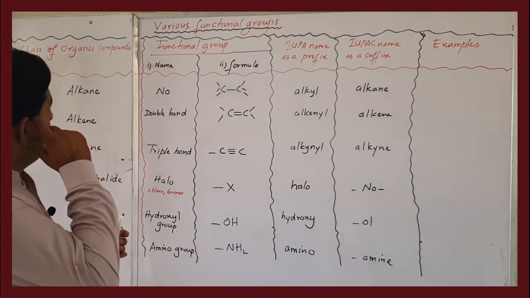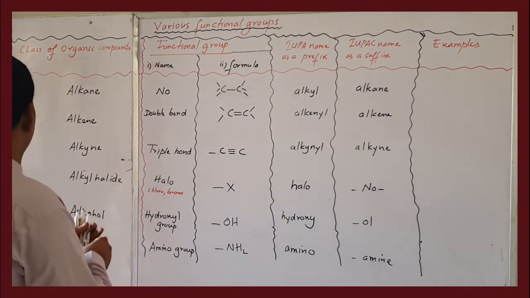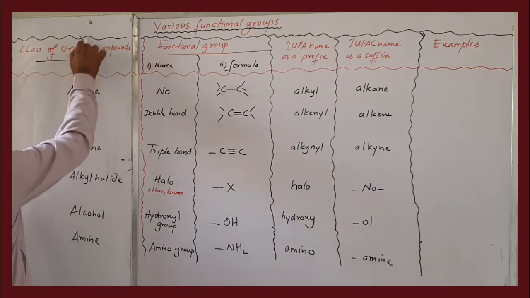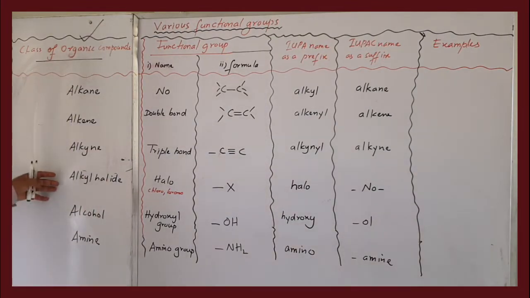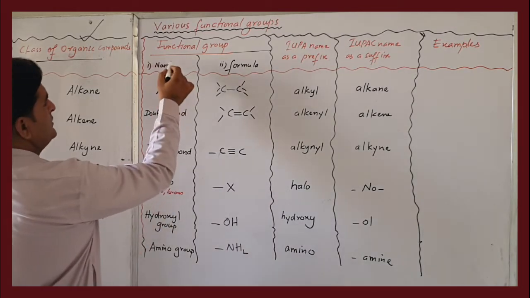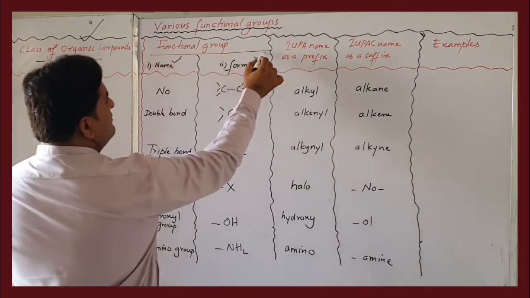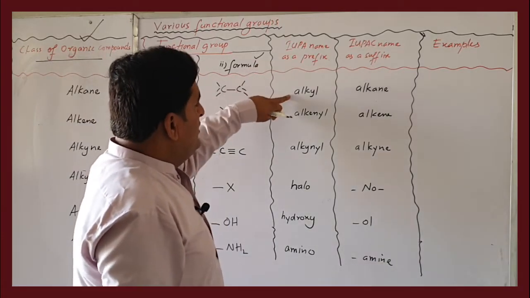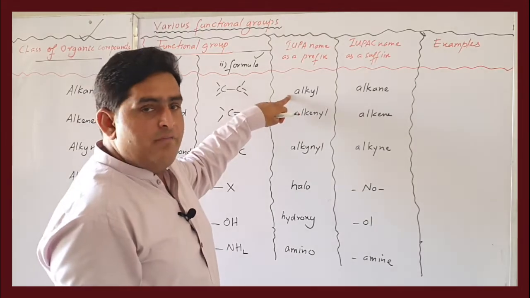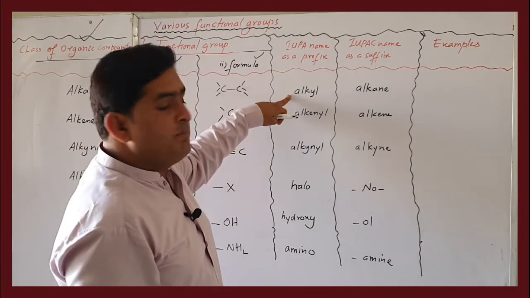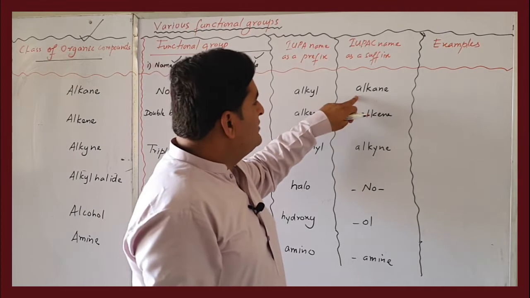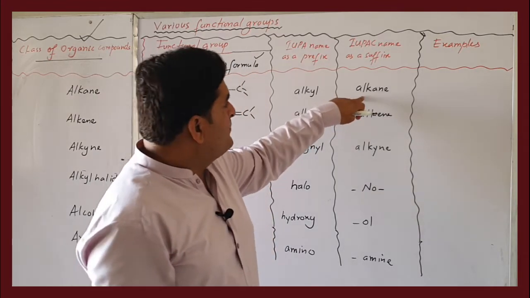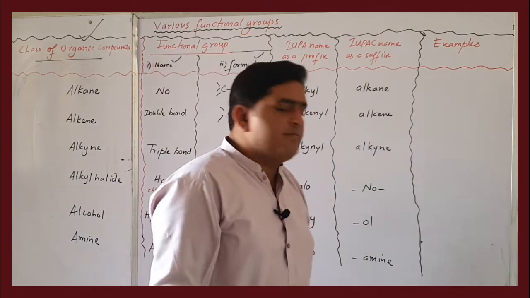The different columns are the family or class of organic compounds, the name of the functional group, its chemical formula, its IUPAC name if taken as a prefix, its name if taken as a suffix, and afterward an example.